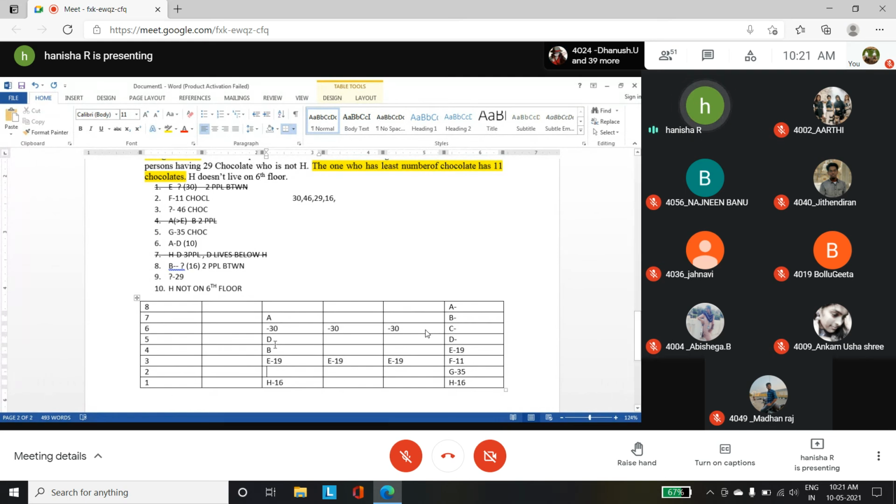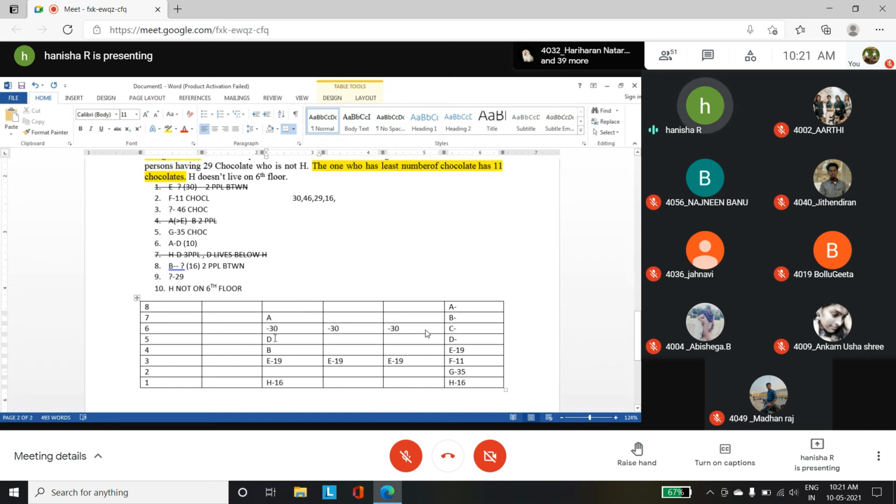Okay. D, H, B, it is there. A is there. So now I have to mark G in such a position that the number of persons... So see what they have said. H and D you have 3 people and D lives below H. We have again made a mistake. Similarly, by the last class, D lives below H.